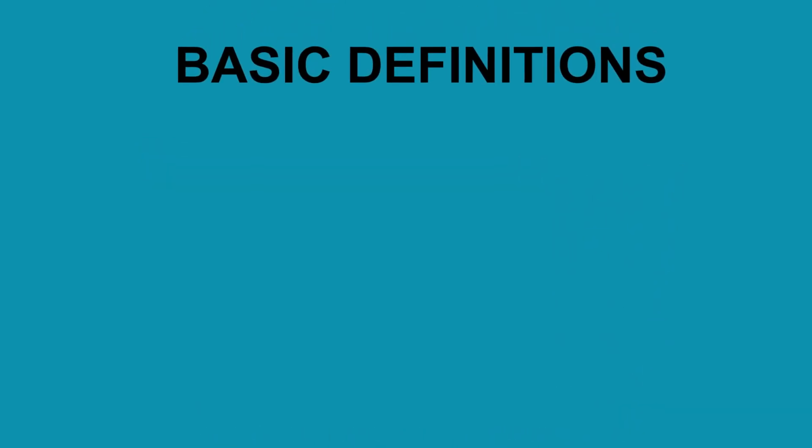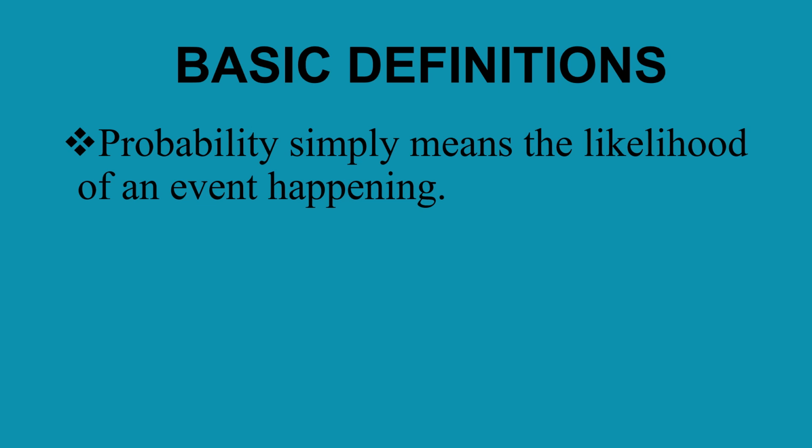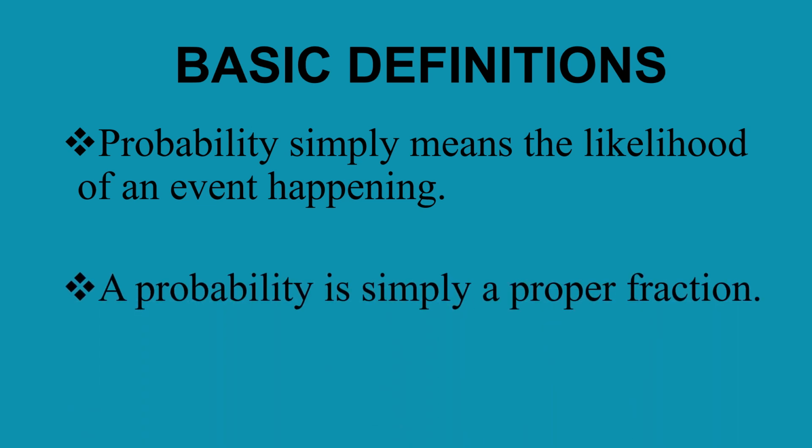Let's look at the definitions that are going to be helpful as we look at probability. What is probability? What does it mean when we say probability? Probability simply means the likelihood of an event happening, the likelihood of an event taking place. How likely is it that this event is going to take place today? That is what we call probability. Now take note. In maths, a probability is simply a proper fraction. In its basic form, a probability is simply a proper fraction.